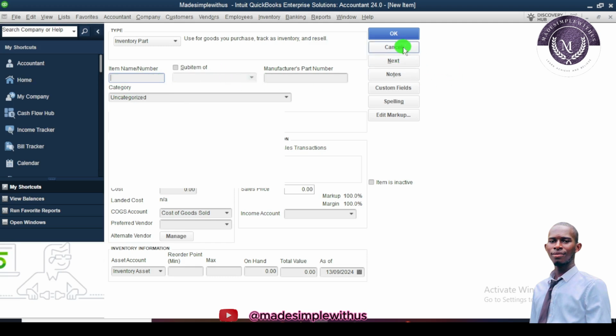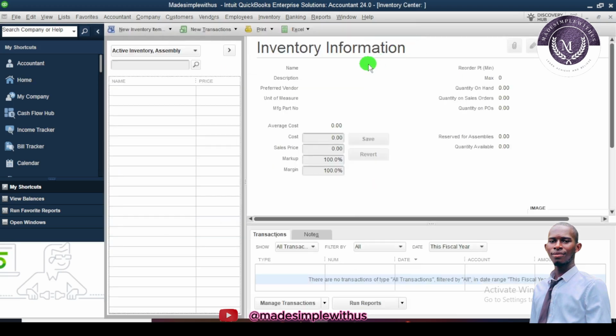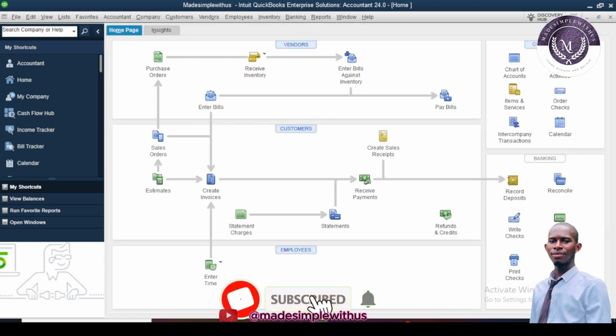But nevertheless, stay with us, hit the notification bell, and be with us. We will go through the importance of QuickBooks, and how to set up a QuickBooks account, because this has already been set up, made simple with us. In the next video, I will teach you how to set up your new company file profile, and we will give it a different name. Also, let's move on to the last one, which is going to record about customer.